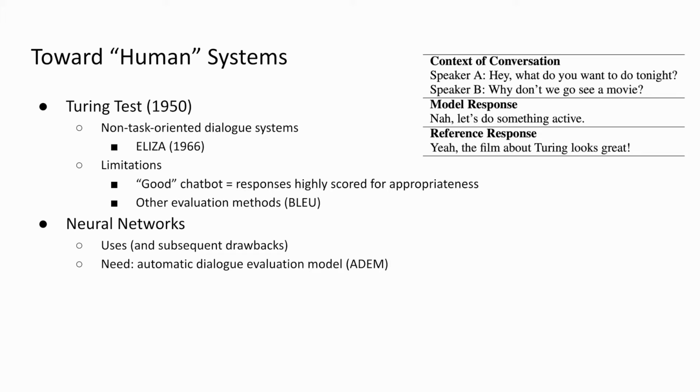What this means for us is that we desperately need more effective ways of evaluating dialogue response quality. And it would be even better if we could do this automatically. With that being said, we turn to neural networks. Now, these neural network models are being trained end to end to optimize the likelihood of generating a response from some designed corpus.